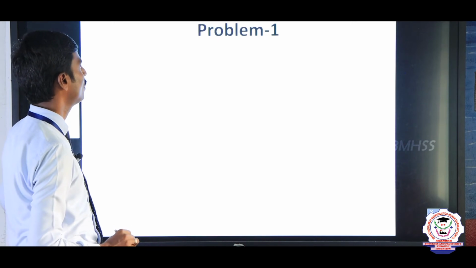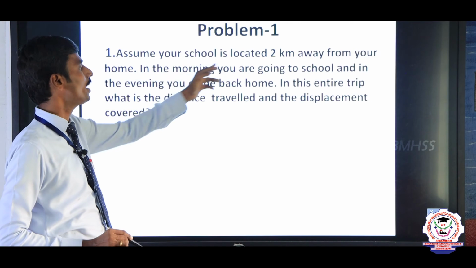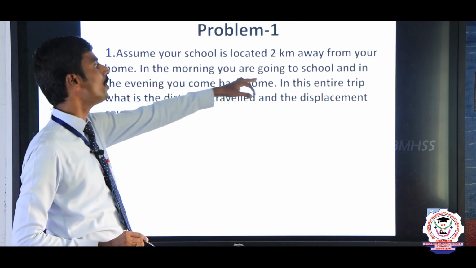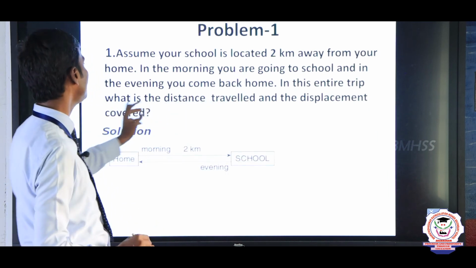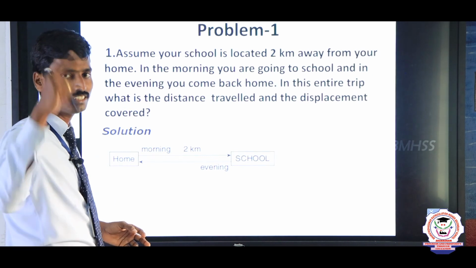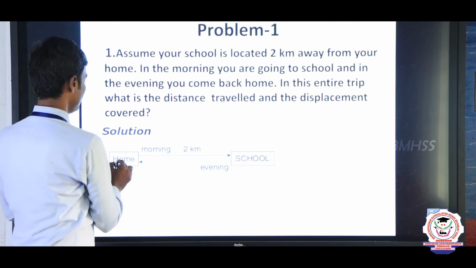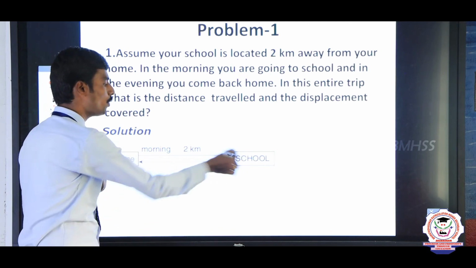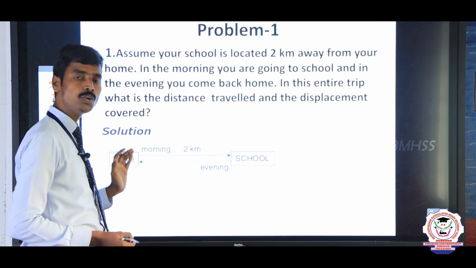First problem. Assume your school is located 2 km away from your home. In the morning you go to school and in the evening come back home. For this entire trip, what is the distance travelled and the displacement? First, see the question, this is very important. This is our home, this is our school. The distance between home and school is 2 kilometers.